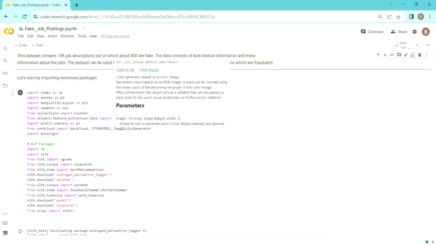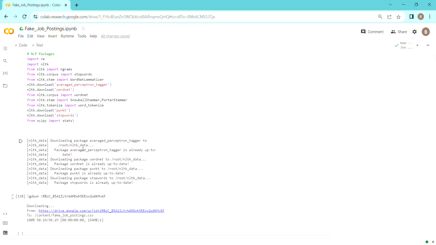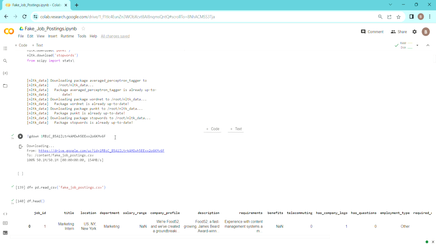Let's start with it. First, let's install the necessary packages that we have. Obviously pandas is needed, numpy is needed, and for visualization purposes we need matplotlib and seaborn. We also need some other NLP related packages that we have already installed here, and we will address them as we go along.